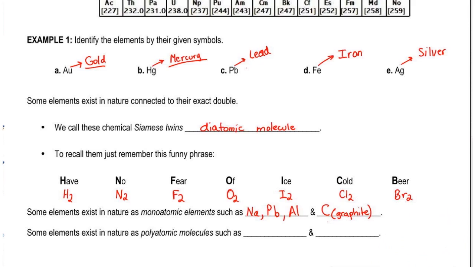Now, finally, we're going to say that some elements exist in nature as polyatomic molecules. When I say polyatomic, that means that more than two of itself will bond together. Okay? So diatomic means two of them together. Polyatomic means more than two of them together. And the two best examples of polyatomic molecules are phosphorus, because phosphorus can exist as P4, or sulfur. Sulfur can exist as S8. In both of these examples, we have more than two of them combining with each other to form the molecule.